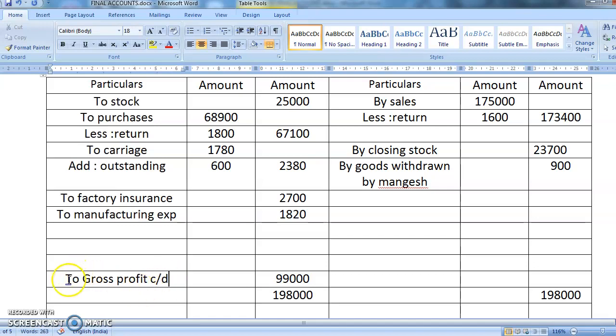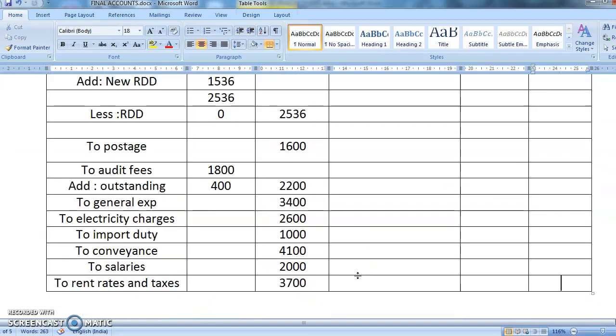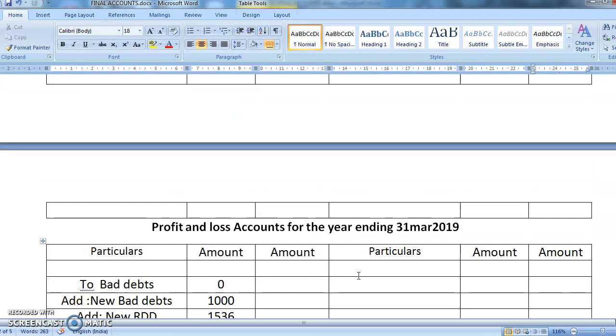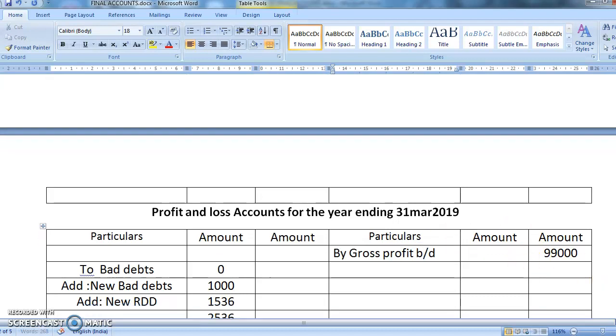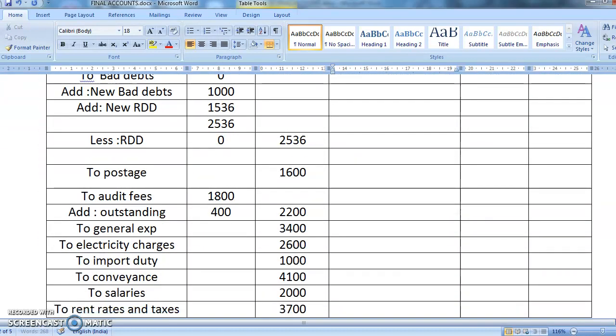This gross profit will be carried to profit and loss account, and since here it is on the debit side, it will come in profit and loss on the credit side, by gross profit brought down 99,000.